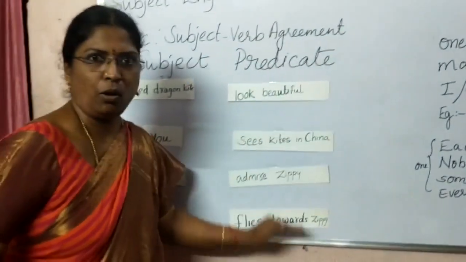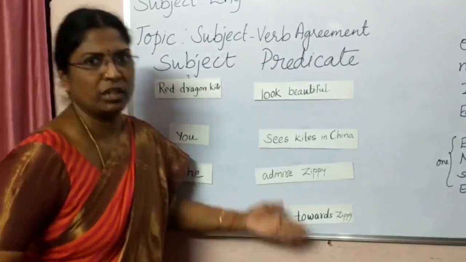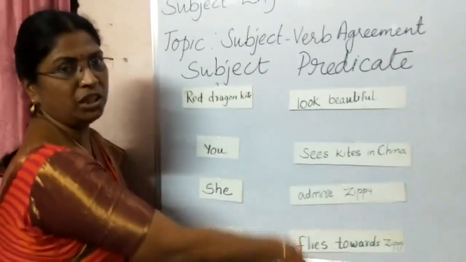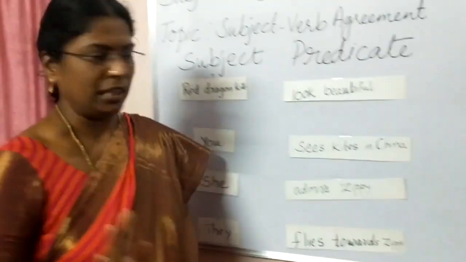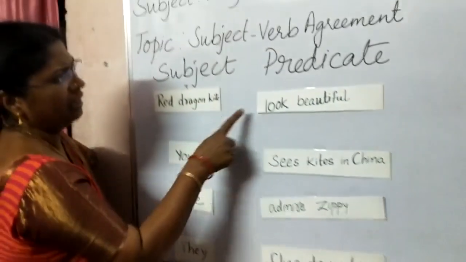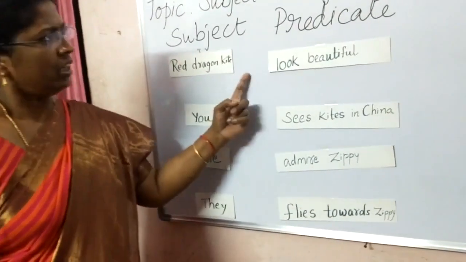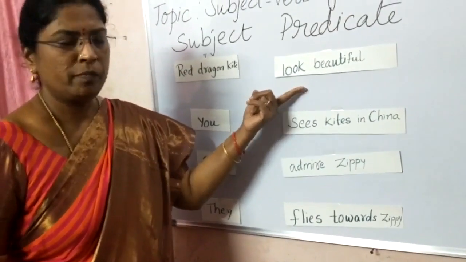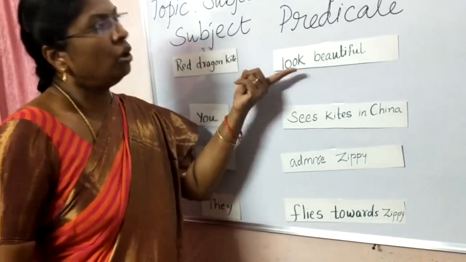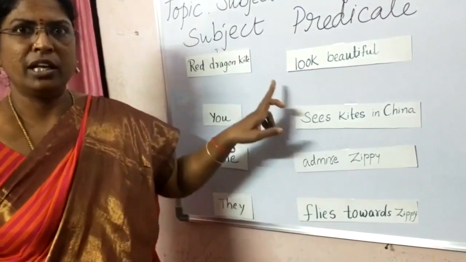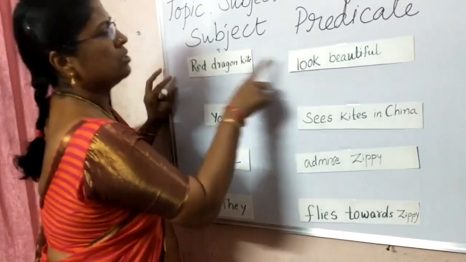Now let us look at all these predicates, whether they are matching and whether they are making sense or not. Let us look at it. Red dragon kite look beautiful. Red dragon kite is only one. So when it is one, this look is the verb. So do we get look or looks? We should get looks, but it is not matching.